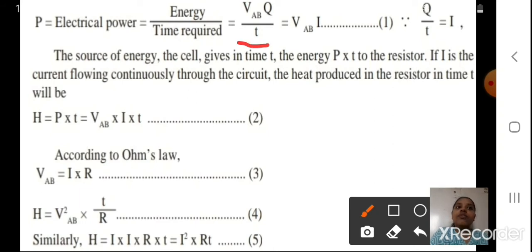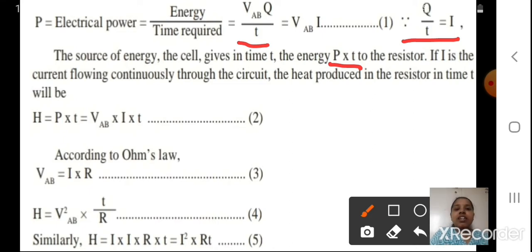I hope you understood till here. Now it is equal to VAB I, since Q upon T is equal to I. So it has become VAB I. Now the source of energy, the cell, gives in time t the energy P into T to the resistor. How much energy is given? P multiplied by T.